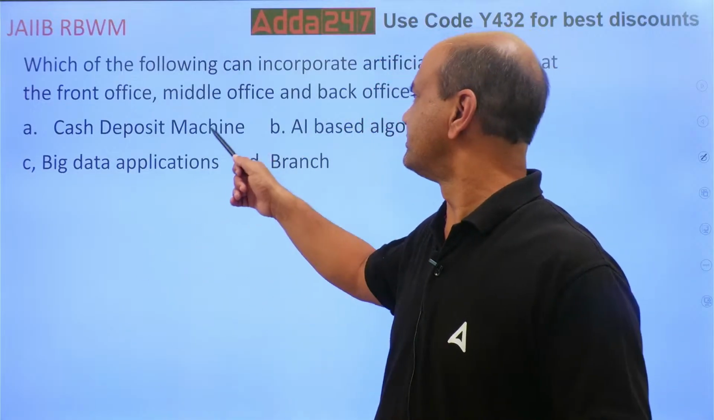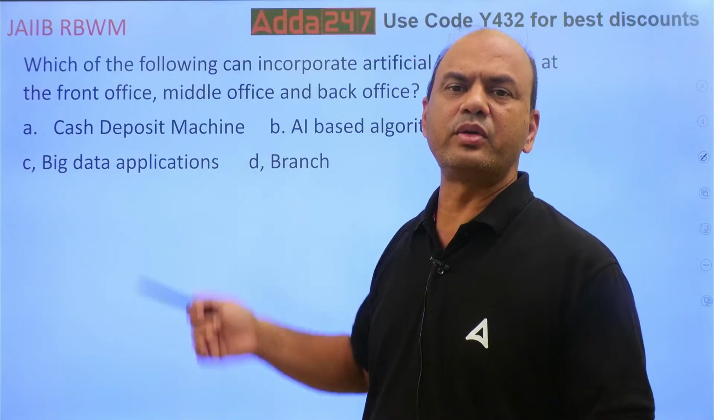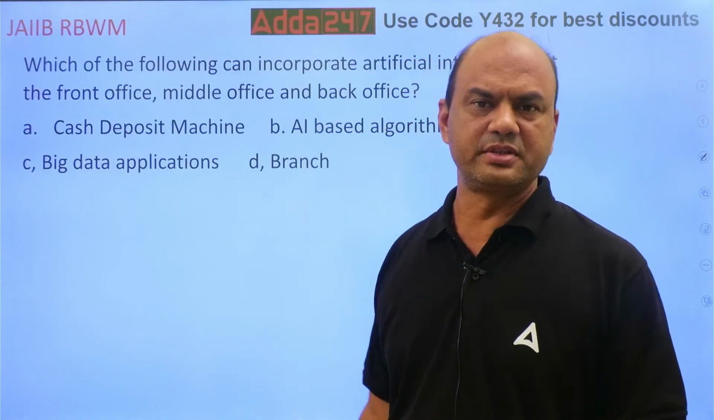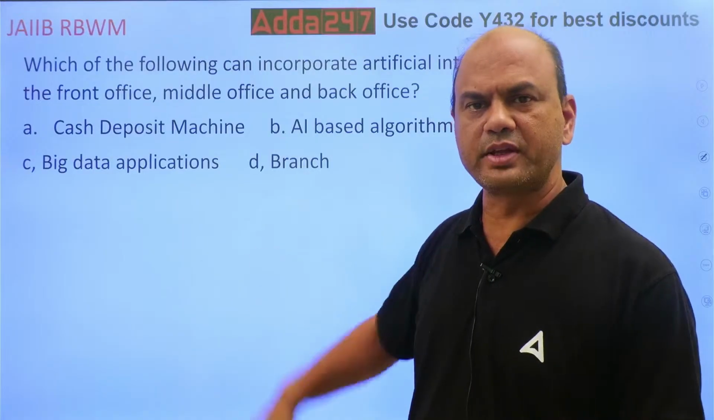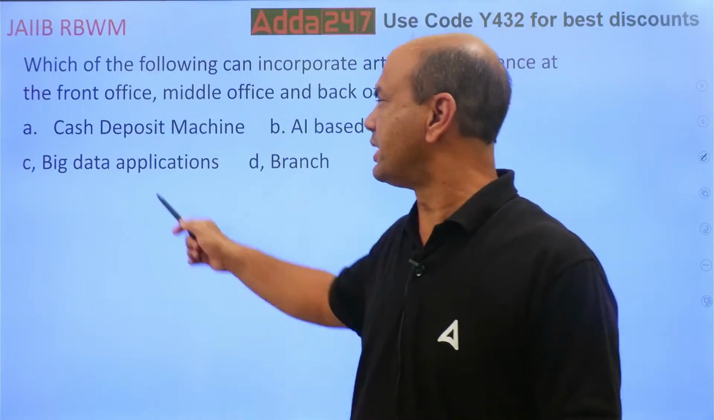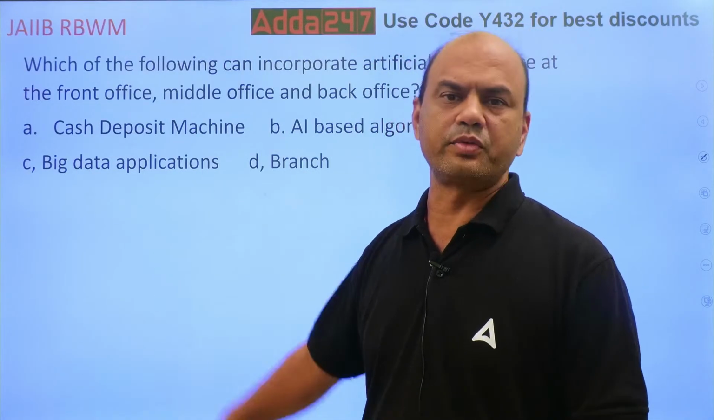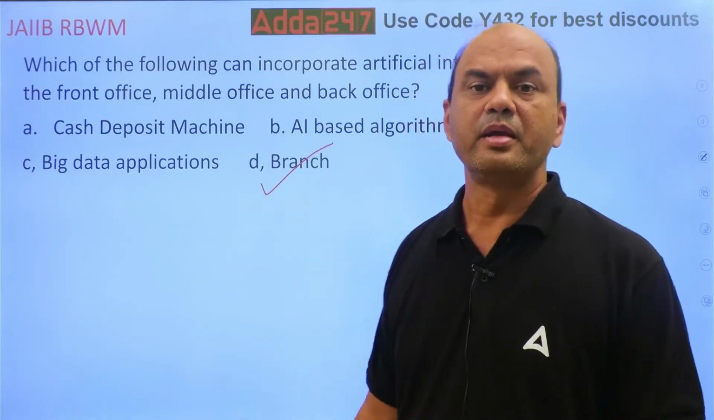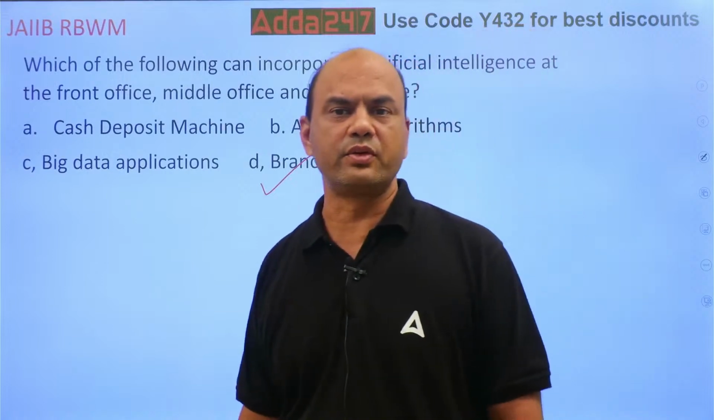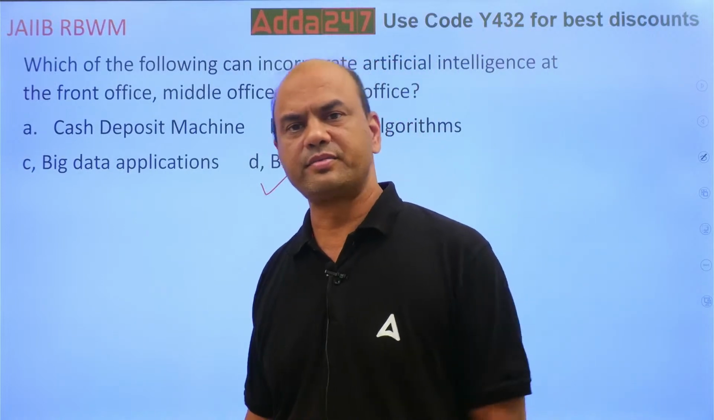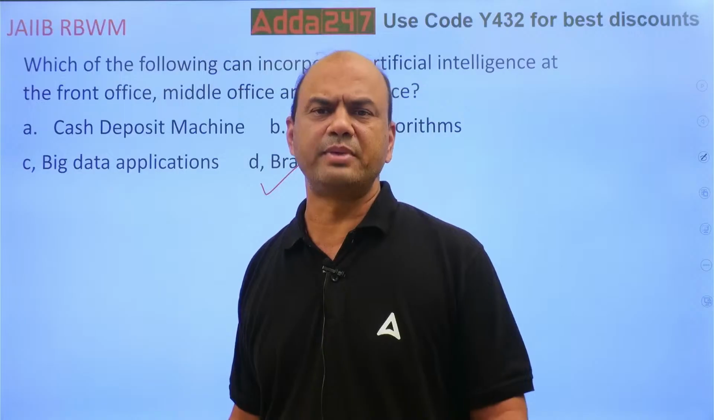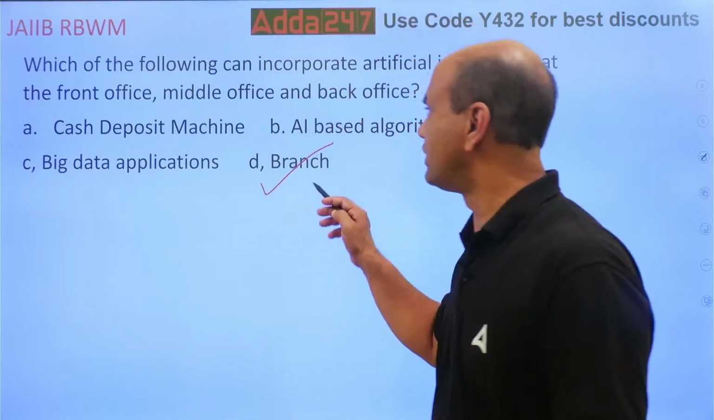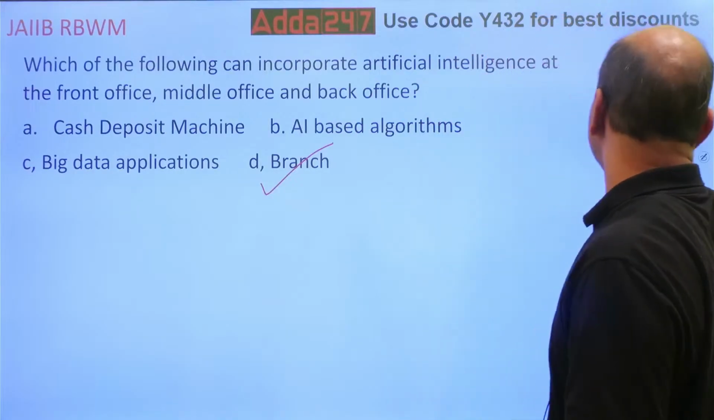This is basically an ATM where you are allowing cash deposit also. AI based algorithms are basically software. Big data applications are also part of software only. The correct answer is branch. Branch has all the three offices, front, mid and back. Right? Branches, banks, any organization where human beings are involved has all the three offices, front, middle and back.